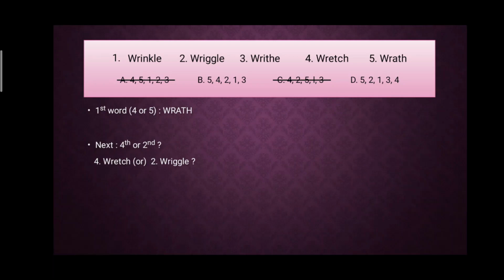Fourth is wrench again and second is wriggle. Now either of these two is the correct one. So which one is the correct one? The correct one is fourth, wrench. W R E comes first and W R I comes later in the dictionary. Now directly you can eliminate the options. You don't have to look at every single one of these, because these words are very closely related. Sometimes you will make mistakes, so better safe than sorry. Better to eliminate the options and choose the correct one. Here the answer is option B.